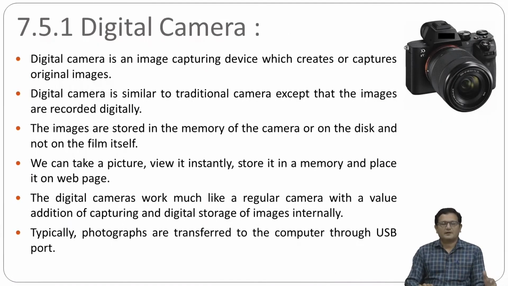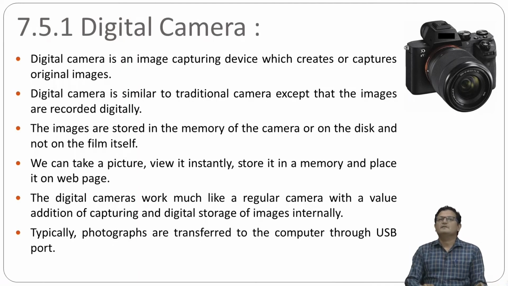Now if we talk about input devices, then cameras are also input devices. Mainly there are two types of cameras. One is called a digital camera, the second is a web camera. The difference between these two is that a digital camera we basically use just to capture images, right? The same thing is there with the web camera. It can also capture the image, but here the web camera is connected with the internet, right? So if you want to transmit an image from one location to another location, that is possible with the help of a web camera.